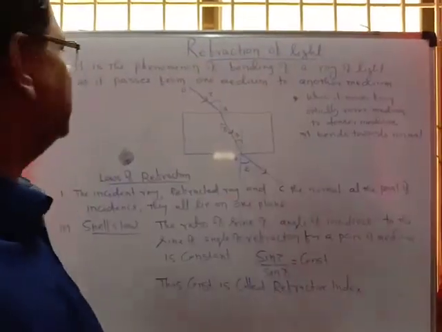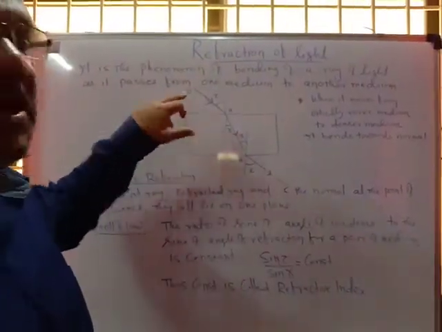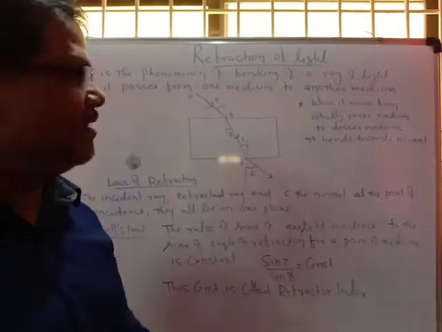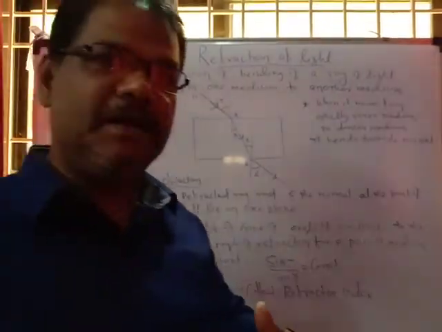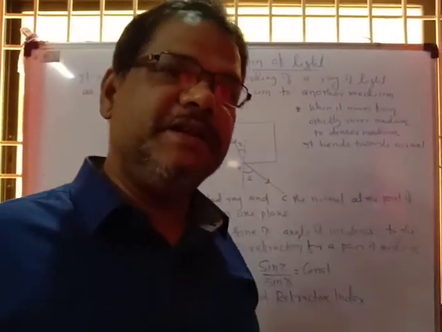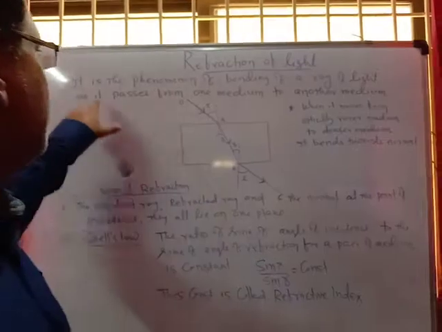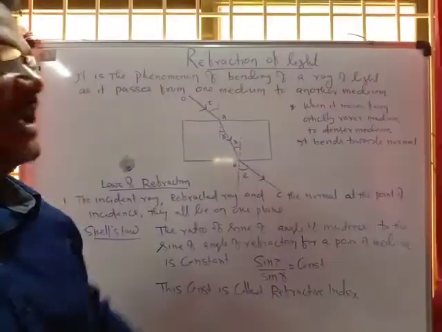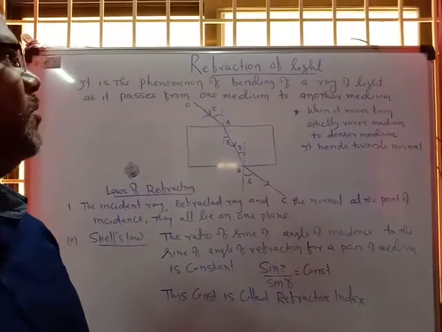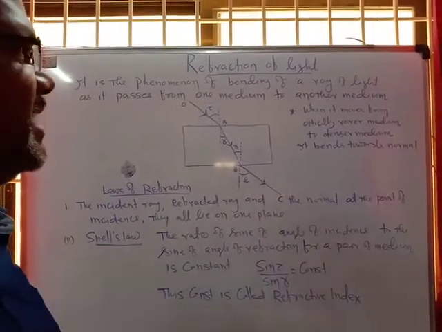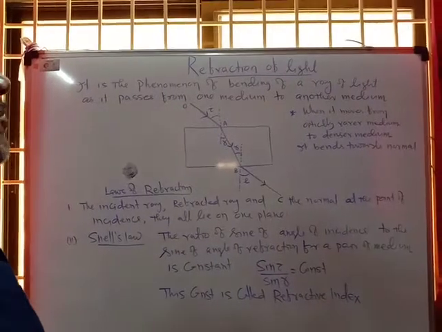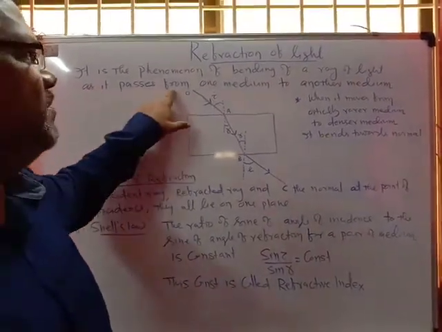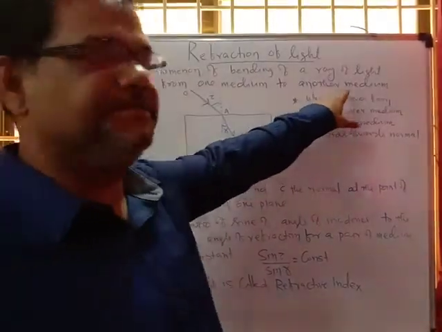The meaning of refraction is that whenever light moves from one medium to another medium, it bends towards the normal, or whenever it moves from a denser to a rarer medium, it goes away from the normal. So what is the definition of the refraction of light? It is the phenomenon of bending of a ray of light as it passes from one medium to another medium. Once again I am repeating, it is the phenomenon of bending of a ray of light as it passes from one medium to another medium.